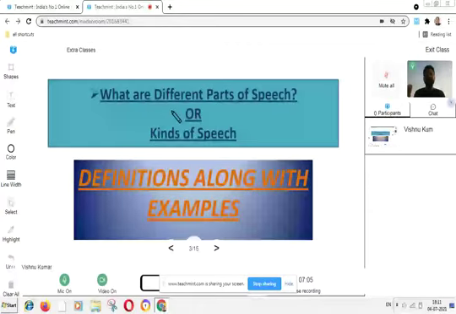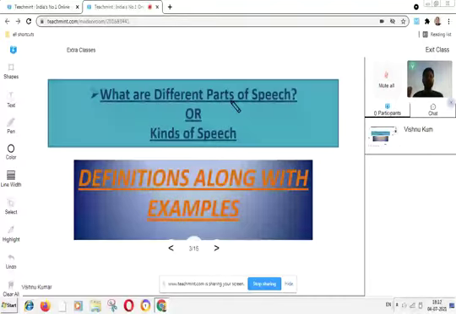What are different parts of speech? As we all know what is speech, the question arises: what are different parts of speeches? All right, means how we can say that a speech consists of different types of parts.